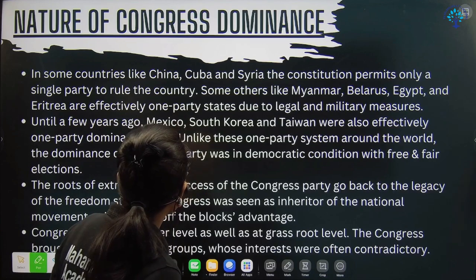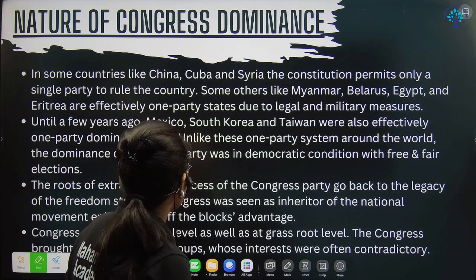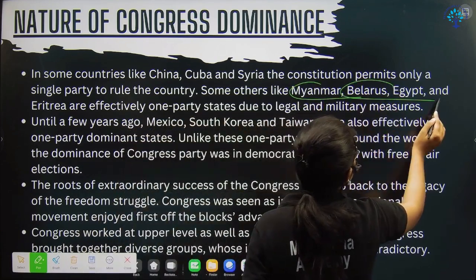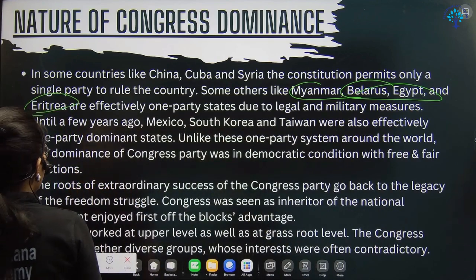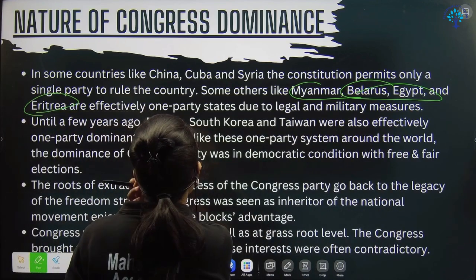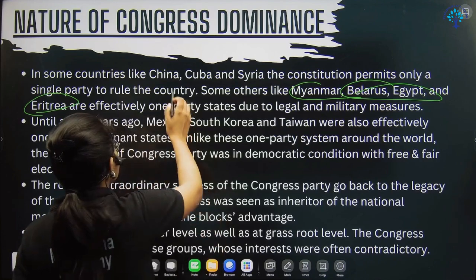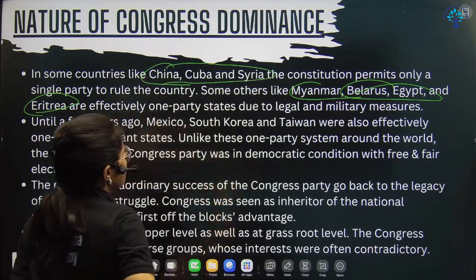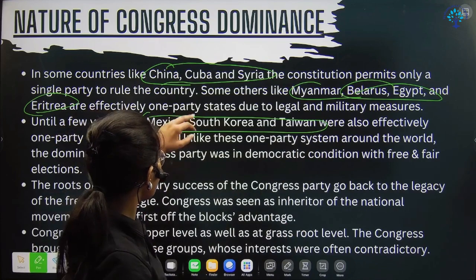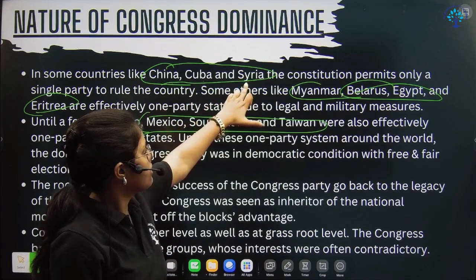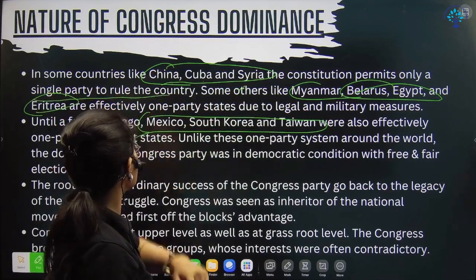The other countries where you can see the one party system are Myanmar, Belarus, Egypt, right? Cuba, Syria, right? And then here also. And we will discuss the reasons also. So the first 3 countries, China, Cuba, Syria, don't permit other parties to run.